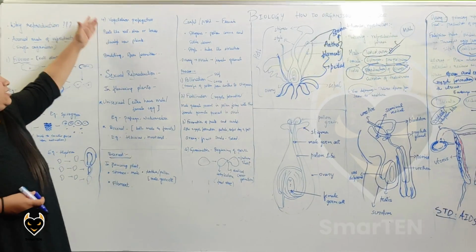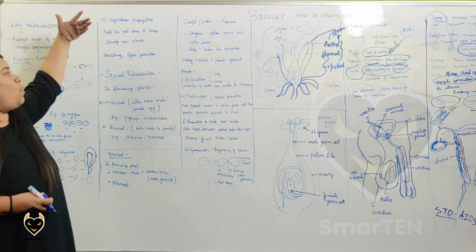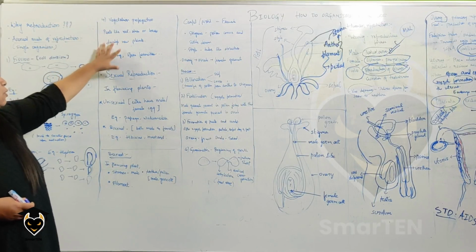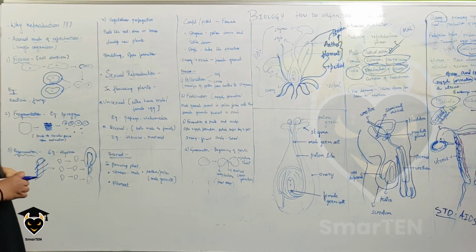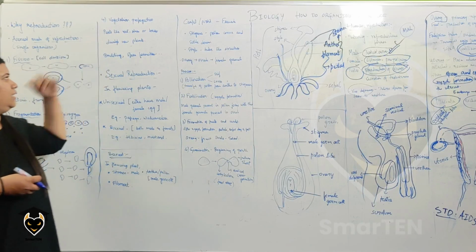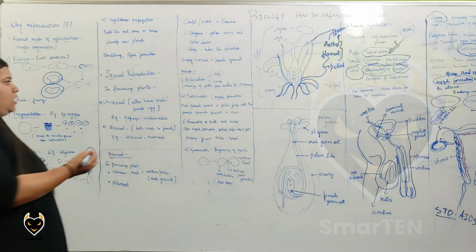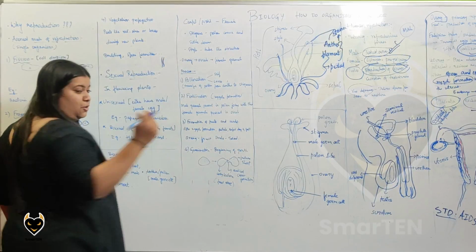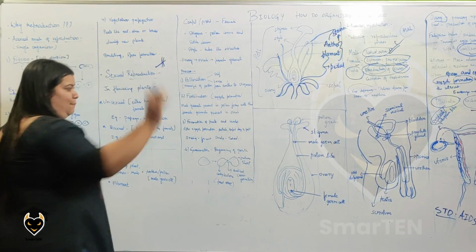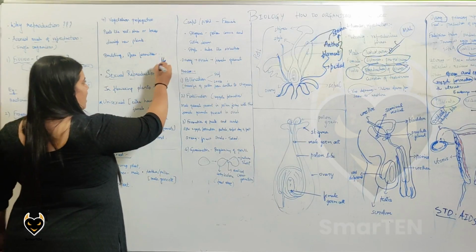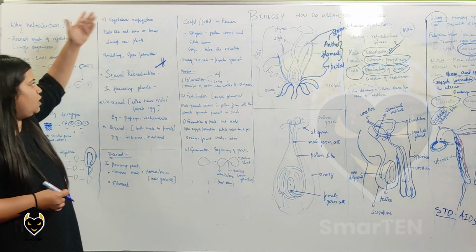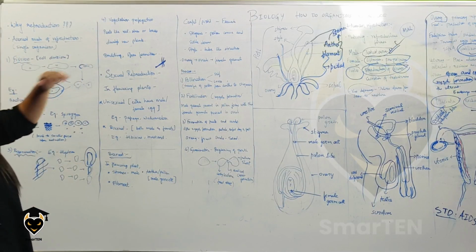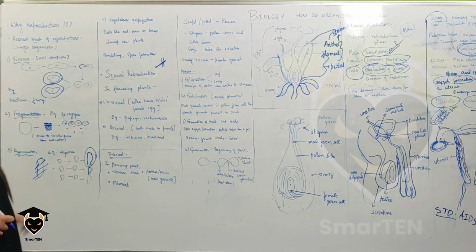The next kind of asexual mode is vegetative propagation. What is vegetative propagation? Parts like roots, stems or leaves of a plant can develop into a new plant. A very classic example is the rose. If you want a new rose plant, we just cut the stem and place it, and from that stem a new rose plant grows. So that is a kind of vegetative propagation. Another kind of asexual mode of reproduction is budding and spore formation. So this was about the asexual mode of reproduction.